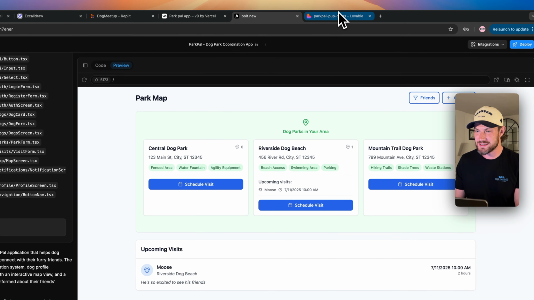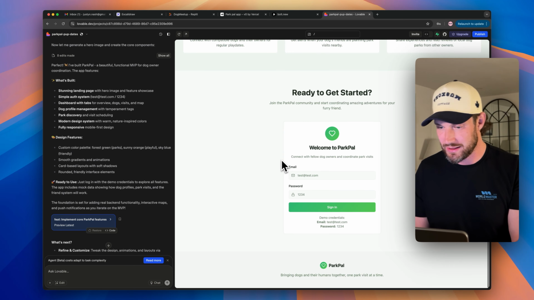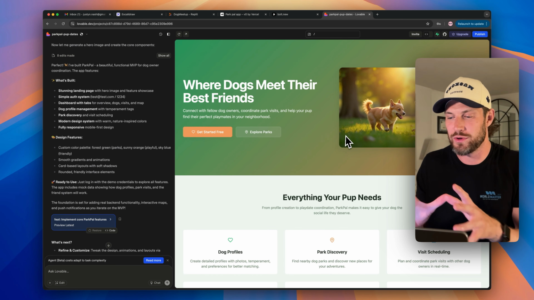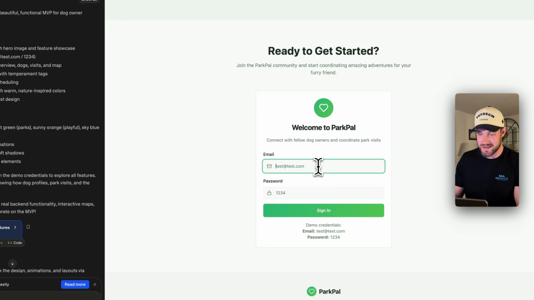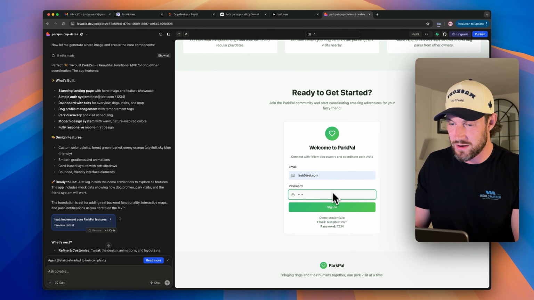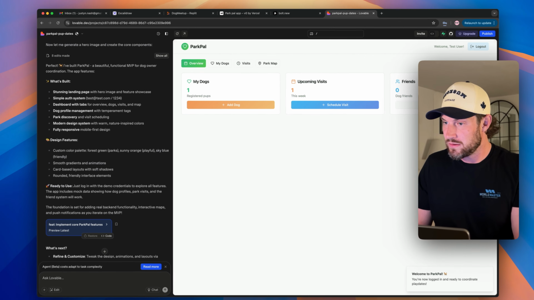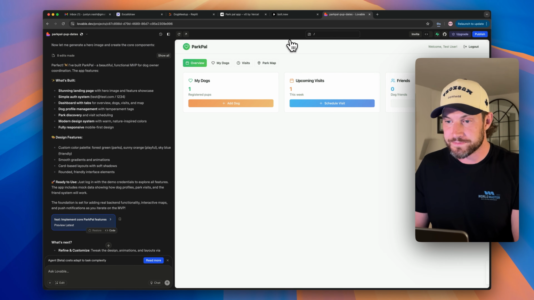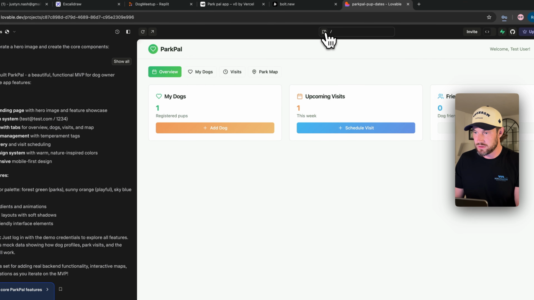Okay, let's move on. Let's see how Lovable did, and then we'll come back to Replit. So here we go. Now the login's all the way at the bottom, so I don't know that I love that, but that's okay. They've put some thought into actually building out a landing page. Something tells me the design on the inside is actually going to look pretty good once we log in. So 2, 3, 4, sign in. Very nice.